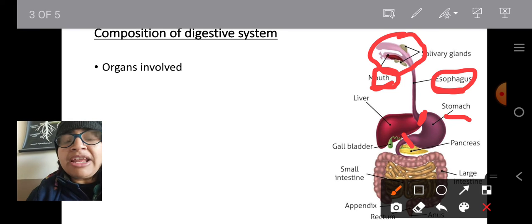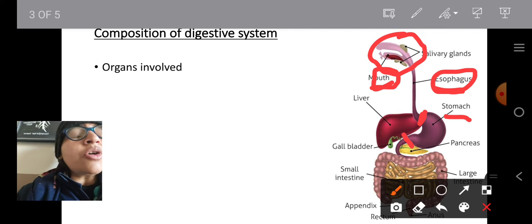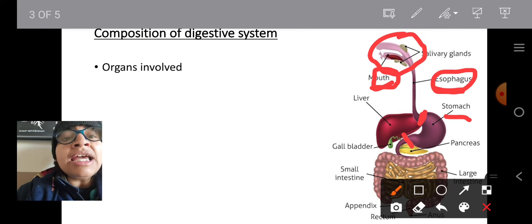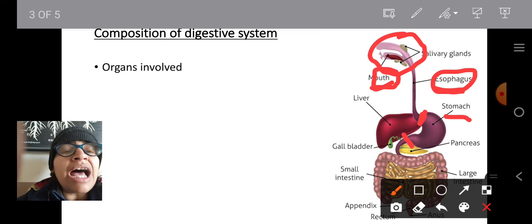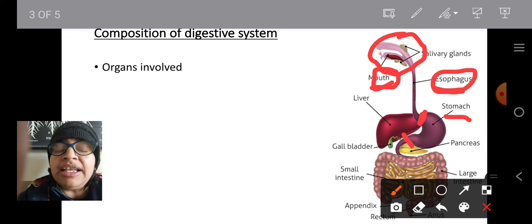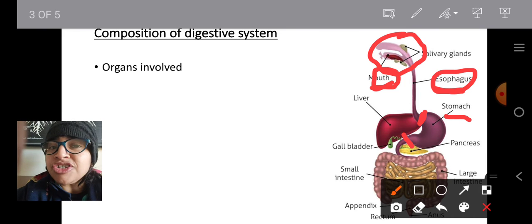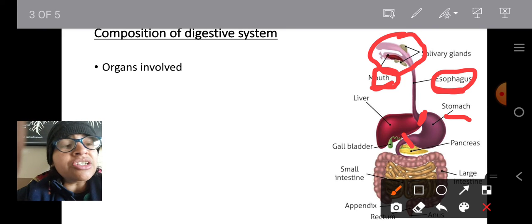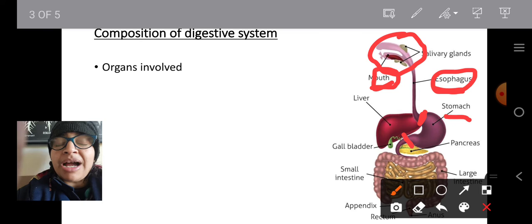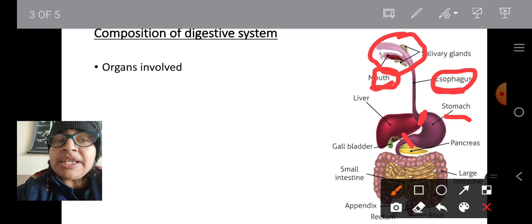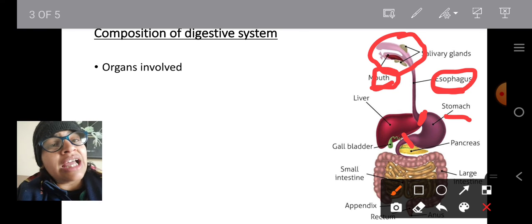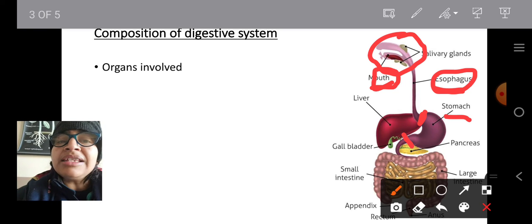HCl performs many functions. It provides the acidic medium for the activation of stomach enzymes so that they can act better. But due to the action of HCl, the salivary amylase becomes inactive here in the stomach. Only pepsin and lipase get activated for the digestion of proteins as well as lipids.